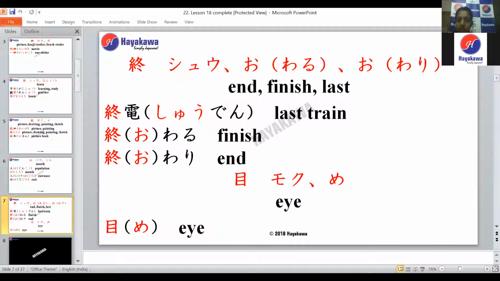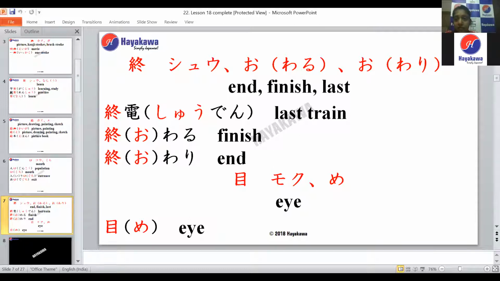No? So the next kanji is the kanji for eye. So it has two readings. Sensei, shu means 10, right? So why is it considered shu? 10 is juu, not shu. Juu is 10. This is shu.